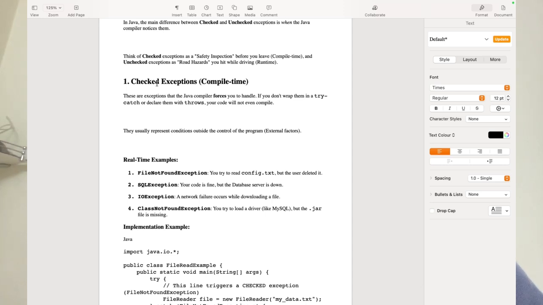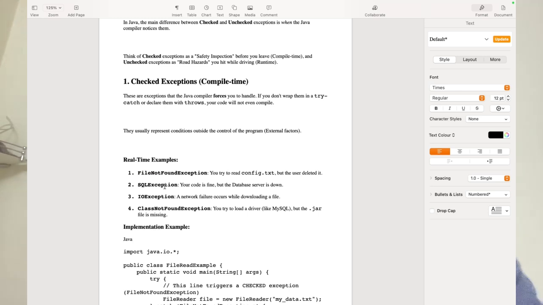Okay, so examples of checked exceptions, as I told you: FileNotFoundException, SQLException, for when you're trying to communicate with a database. When you connect to a database and the database is down or the server is down, that is an exceptional SQLException. FileNotFoundException is when you're trying to read a file and process something, but the file you're trying to read does not exist when you run. You're trying to read contents, but the user has deleted the file. How should the system behave?